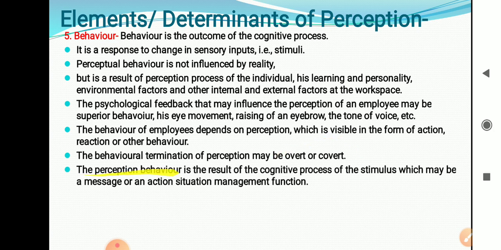Perception behavior is a result of the cognitive process of a stimulus. Try to understand: perception behavior is the result. Cognitive process means whatever information you receive and understand, on that basis perception behavior is going to be carried out. So perception behavior depends, as a result, on the cognitive process of a stimulus. Stimulus means information. Whatever information you receive, you understand, whatever knowledge you get from that information, on that basis your perceptual behavior depends. So here it is given as message. Stimulus is nothing but the message, the action that is going to be carried out.